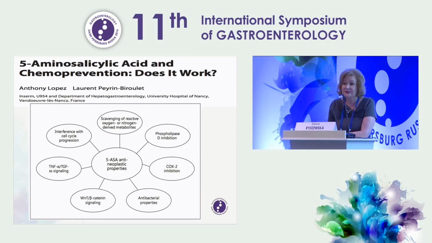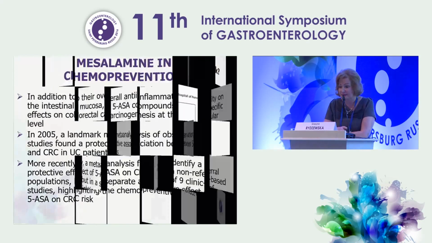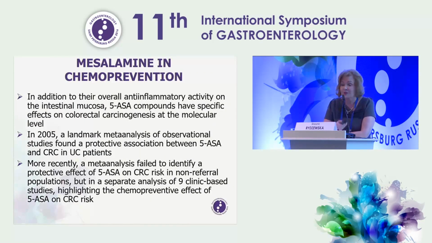But it seems that the most important is just mucosal healing in ulcerative colitis. So, in addition to the anti-inflammatory activity, 5-SA compounds have specific effects on colorectal carcinogenesis at molecular level.